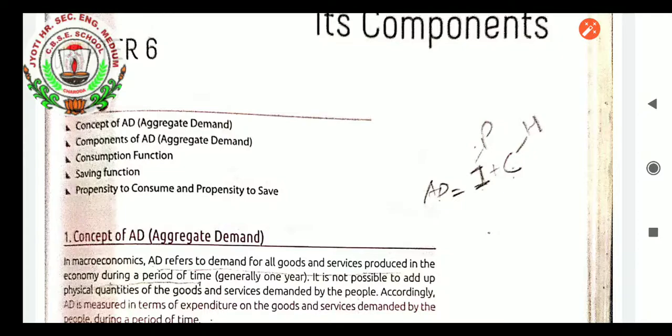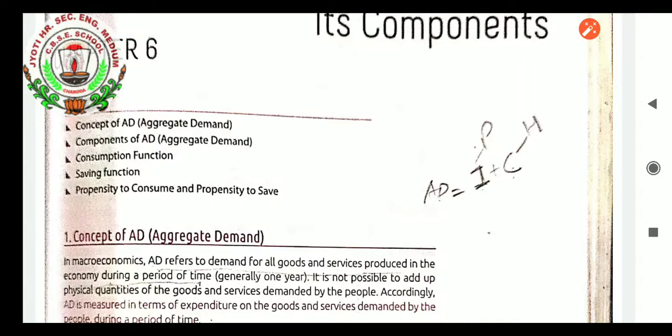What you learned in the first chapter, those very important key terms which I explained to you, in that we have learned aggregate demand. So let us focus on aggregate demand, students. In macroeconomics, aggregate demand refers to demand for all goods and services produced in the economy during a period of time. Generally this period of time is 1 year, that is the accounting year. In economics everything we learn for 1 year, as the government budget itself is made for 1 year. So in this all the accounting will be done, every year it is accounted.